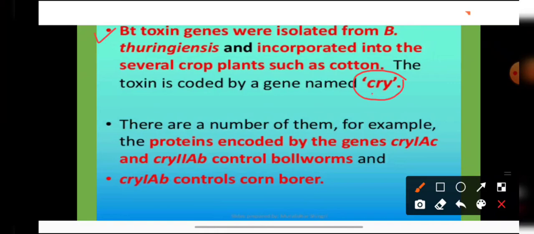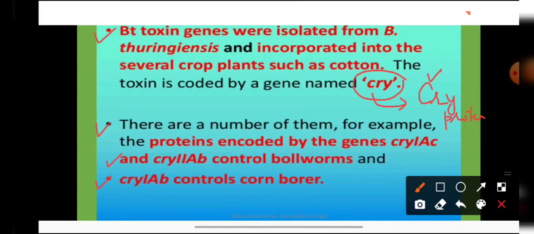And this cry gene forms the Cry protein, which is a toxin protein. When we write this Cry protein, we write it in Roman letters in which the first letter C is capital. So Cry protein is a toxin protein which is formed by the cry gene. Now there are a number of cry genes. For example, the proteins encoded by the genes cry1Ac and cry2Ab control bollworms in the cotton plant, and cry1Ab controls corn borer in case of corn plants.